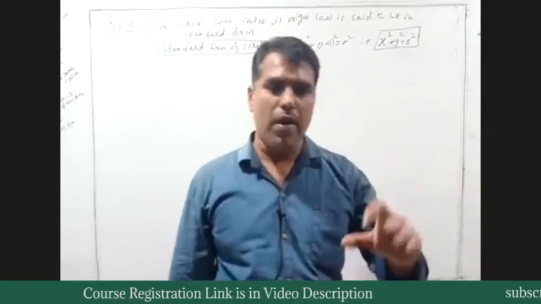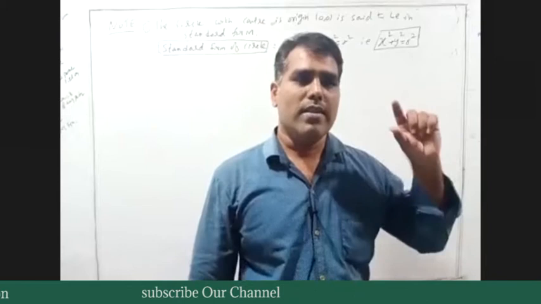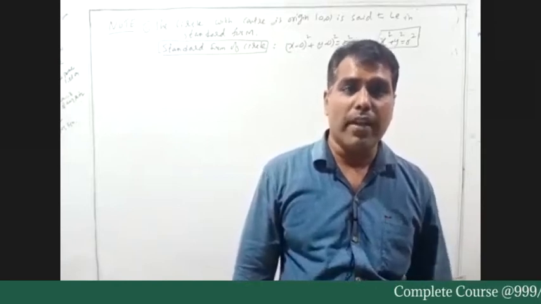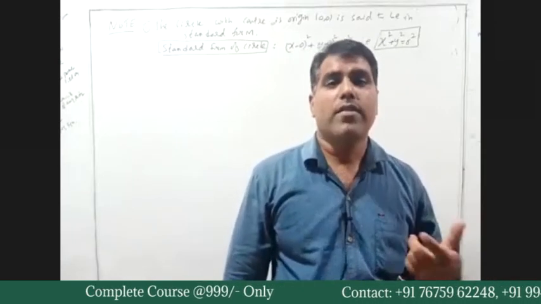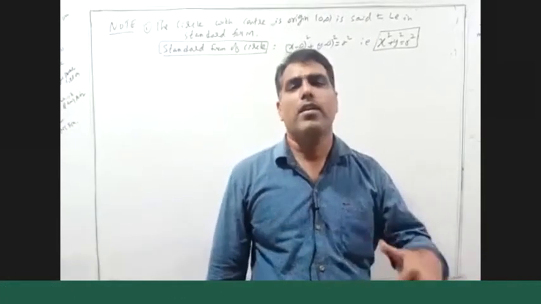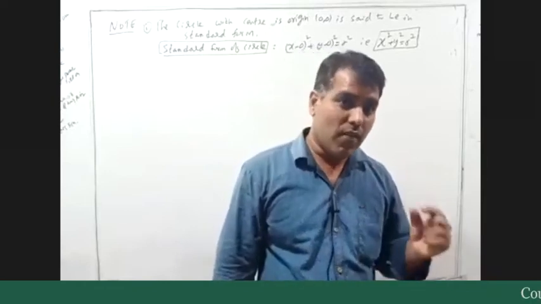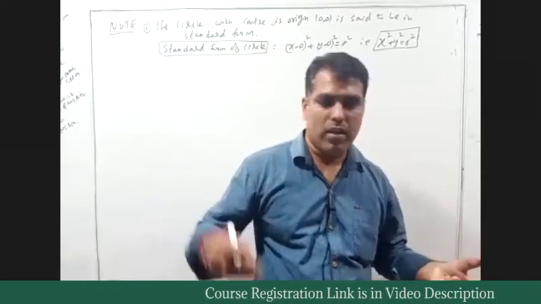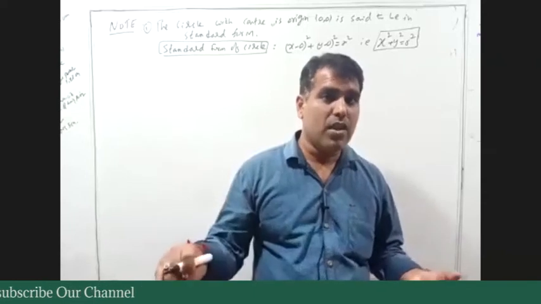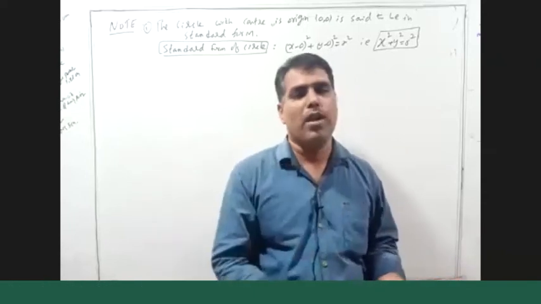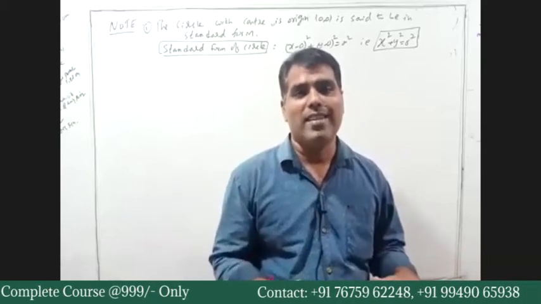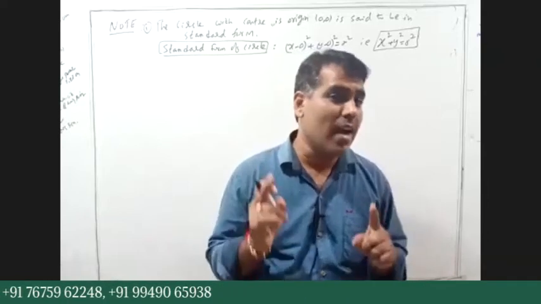So we have a standard form of a circle, standard form of parabola, standard form of ellipse, standard form of hyperbola. All these standard forms depend on the x-axis, y-axis and origin. So with the center (0, 0), the equation of circle is said to be the standard form of circle. With vertex in parabola, like center in circle, if the vertex is (0, 0), then the equation of parabola is called the standard form of parabola. Again, with the center (0, 0) in ellipse, with the x and y axes as axes, the equation of ellipse is called the standard form of ellipse.